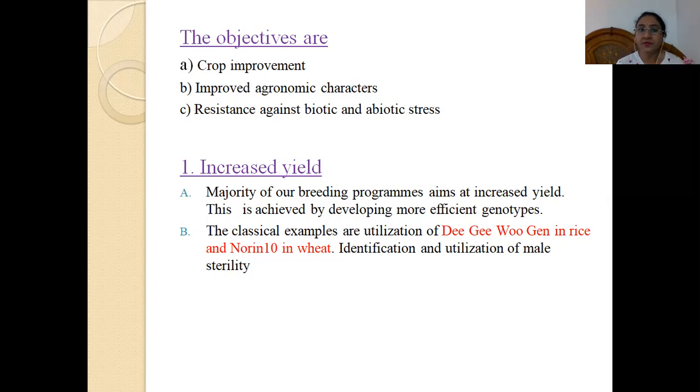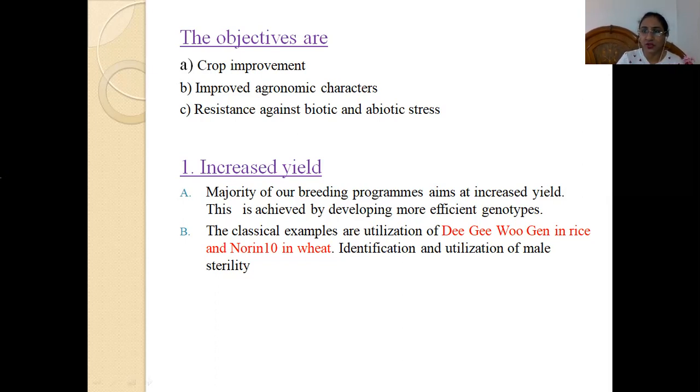Now we'll see point by point these increased yields and the various points which I have listed above. So we'll see it in detail. Increased yield. The majority of our breeding programs aim at increased yield. This is achieved by developing more efficient genotypes. What do you understand by this? Most of the breeding programs which we do are aimed at increased yield, that is, to develop more efficient genotypes.